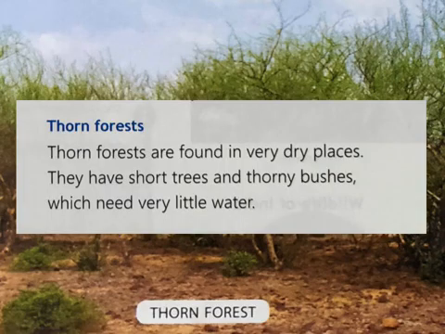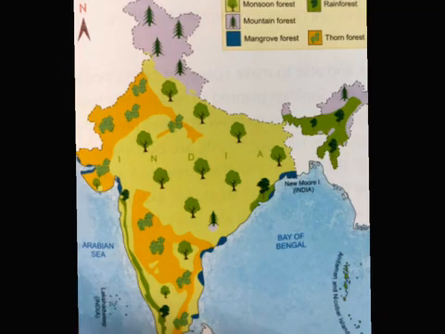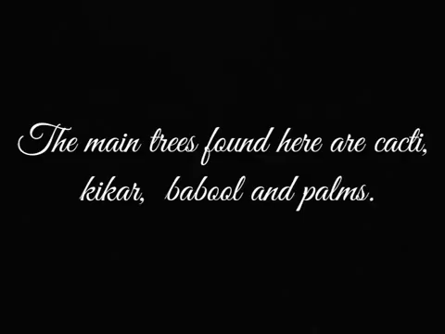So, our third type of forest is thorn forest. Thorn forests are found in very dry places. They have short trees and thorny bushes which need very little water. In India, these are found in the dry parts of Rajasthan, Haryana, Gujarat, and the southern plateau. The main trees found here are cacti, kikar, babool, and palms.